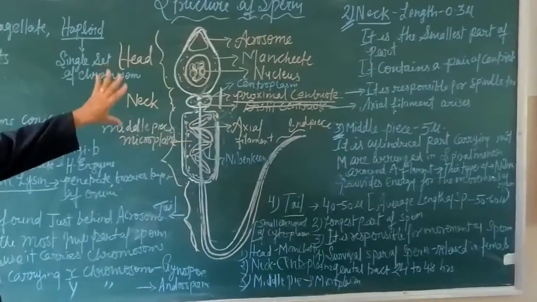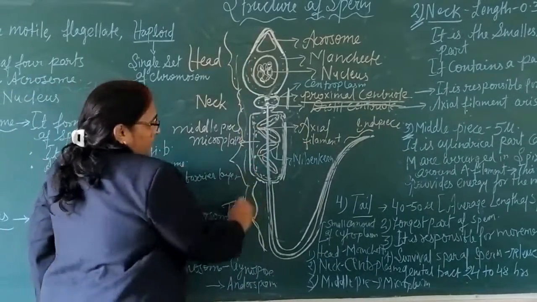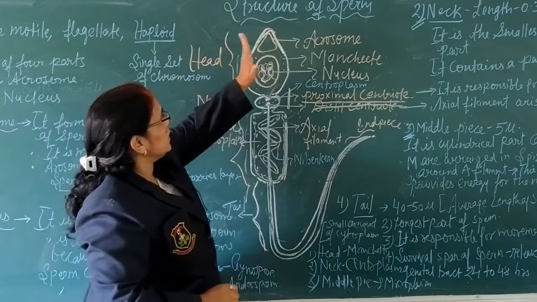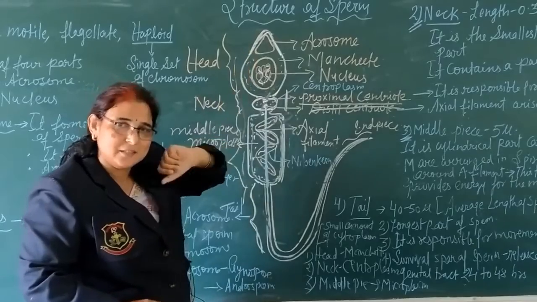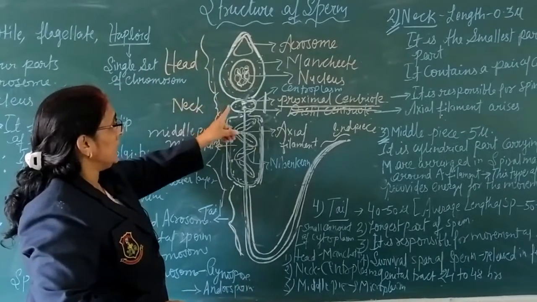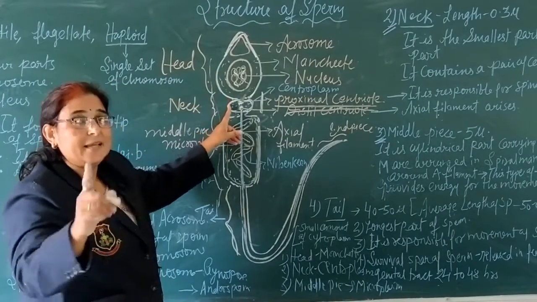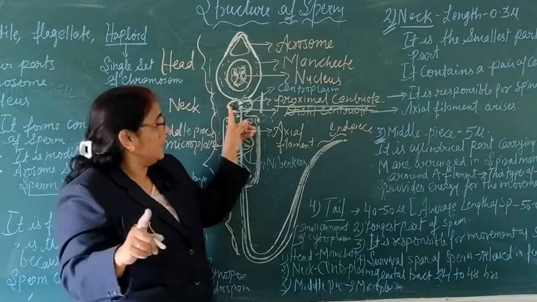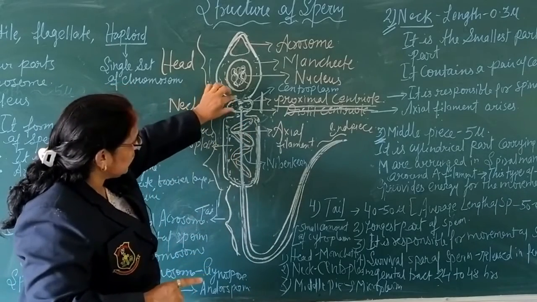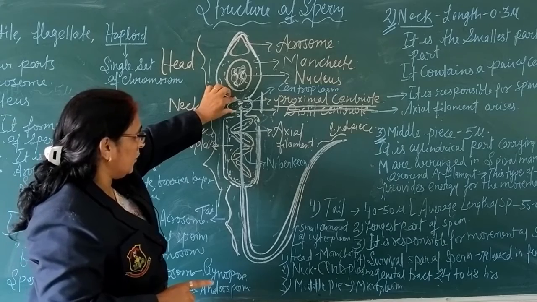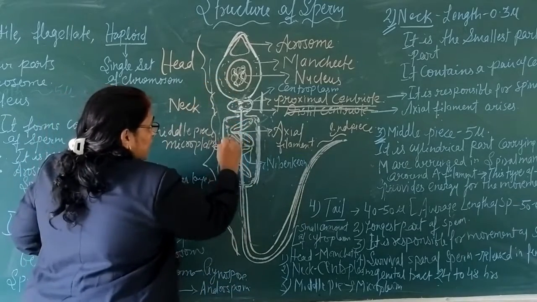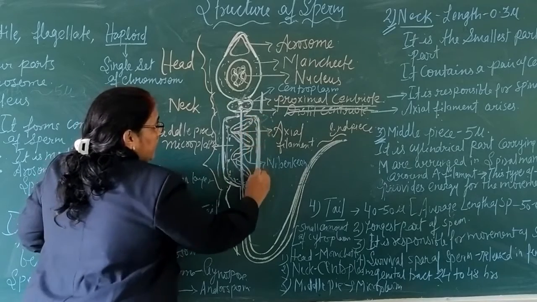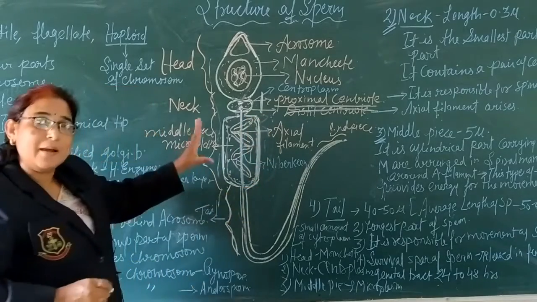A small amount of cytoplasm is also present in sperm. If it is present in head region, that is known as meninge. If it is present in neck region, neck being the smallest part of sperm, that is known as centroplasm. If the cytoplasm is present in middle piece, that is known as microplasm.